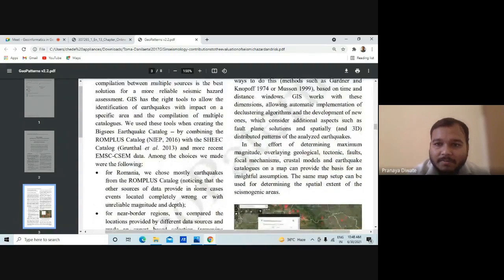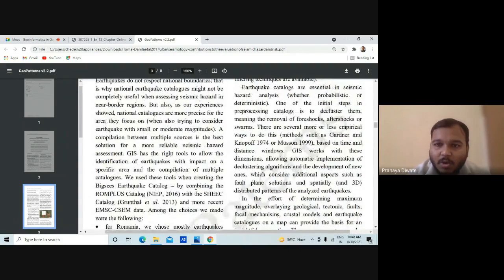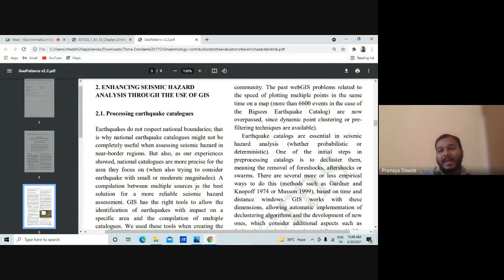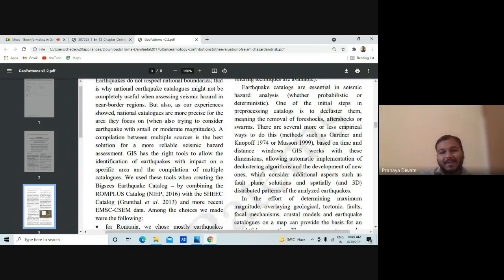So, the past WebGIS problems related to the speed of plotting multiple points at the same time on a map are now overcome with dynamic point clustering. So, whatever the error and whatever the problem faced in the previous version of the GIS, now it is resolved. So, GIS works with this dimension, allowing automatic implementation of the clustering and declustering and all.